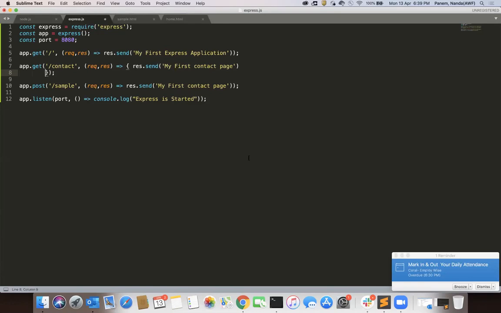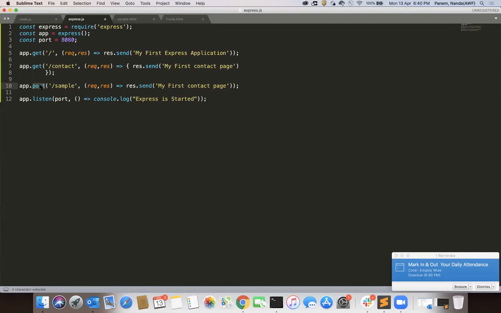The post call is simply like, see here, you are having a URL post. Whenever someone is posting a response, so here as of now you are calling a get call. This is a get call. But suppose someone is sending a request to this Node.js server. How can we receive those things? At that time we are going to use app.post. By using this post, we can get the post request.